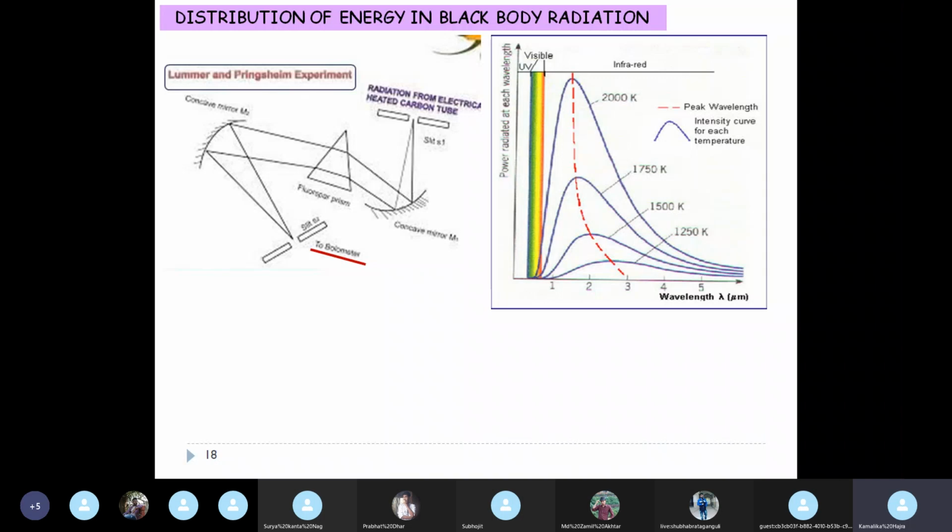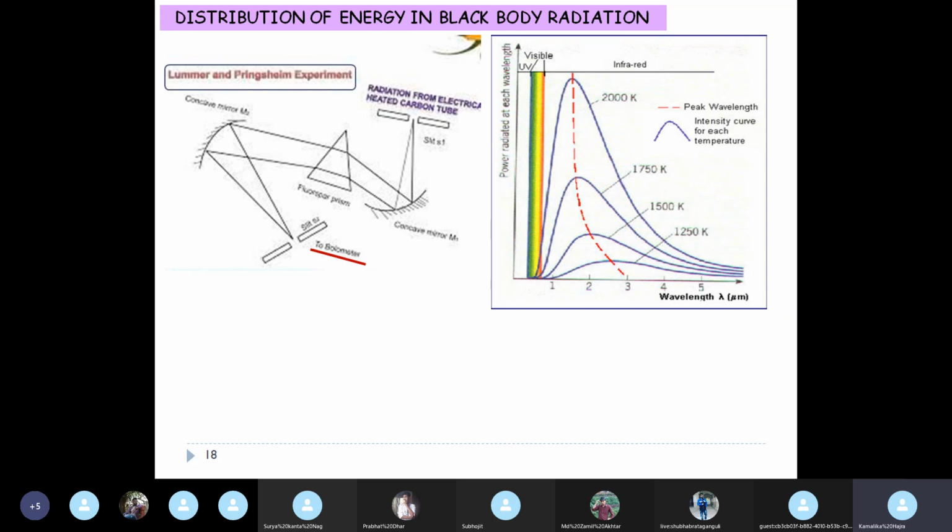And you will see also in different books and on the material available on the web that on the y-axis, sometimes they plot energy density, sometimes radiation, written as radiation emittance, sometimes it is written power. So for example, here it is written power radiated. Now all these are quantities that are related to the intensity. Just remember that no matter what is plotted along the y-axis, it is always related to the intensity of the radiation at that wavelength.